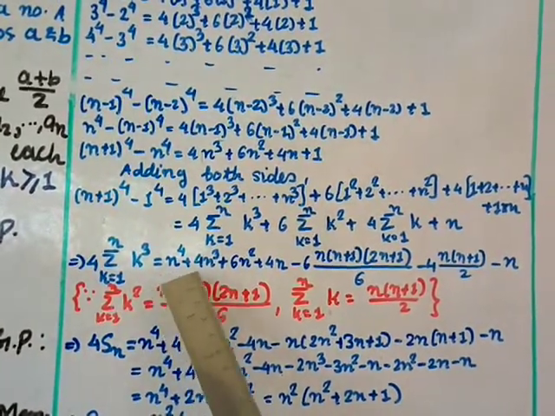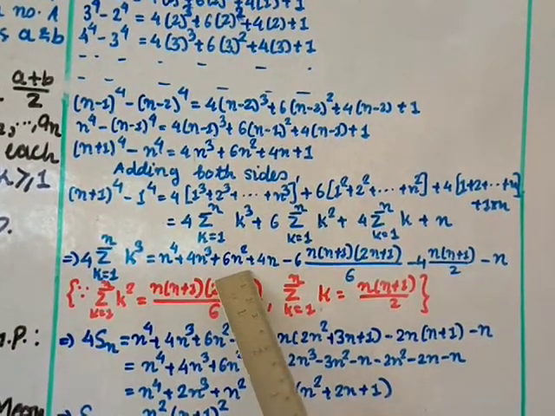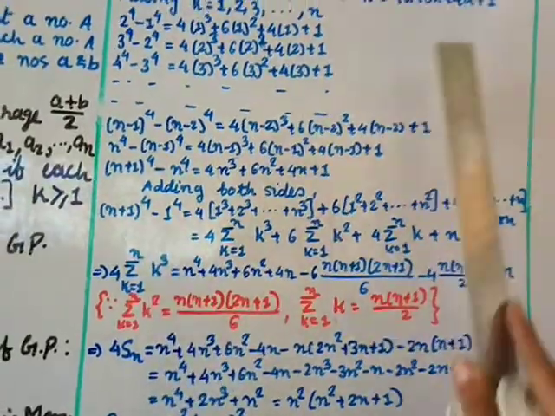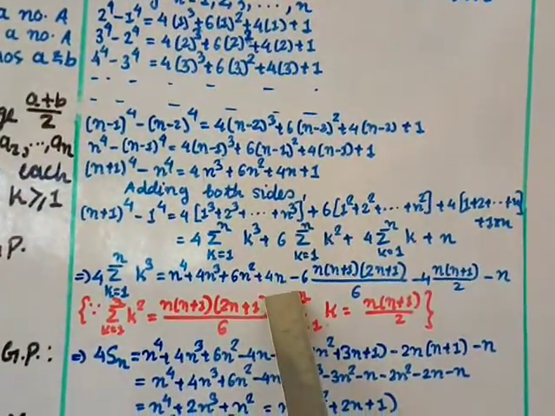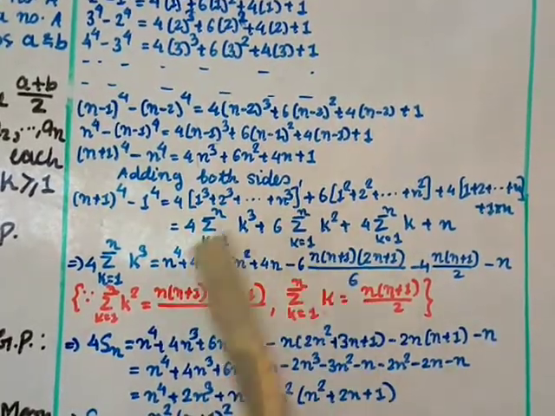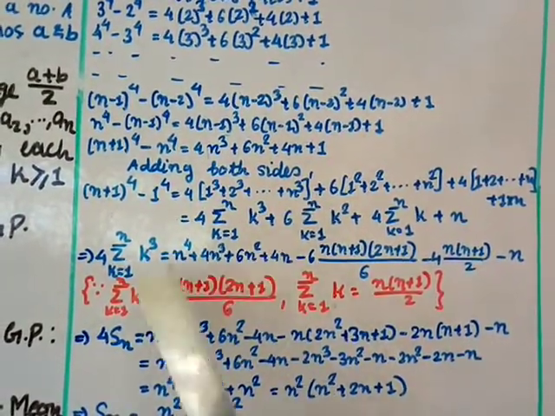So you get here n power 4 plus 4n cube plus 6n square plus 4n. Why expanding? This is expanding using this result. So you get this value, minus, when you transfer this, it is 6 minus 6, and this value is what we have done in the previous proof. Okay, the previous we have done this one. So I'm using that formula.